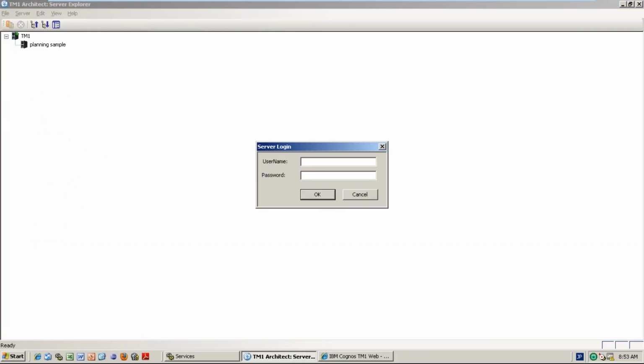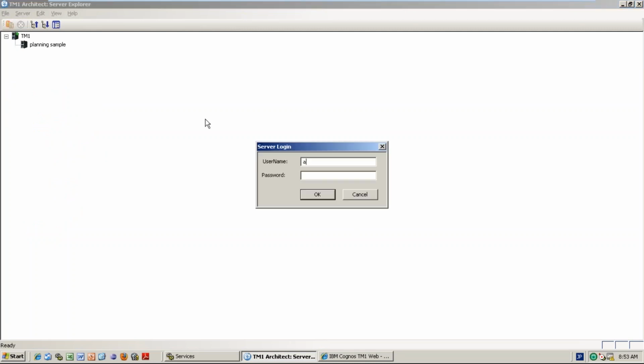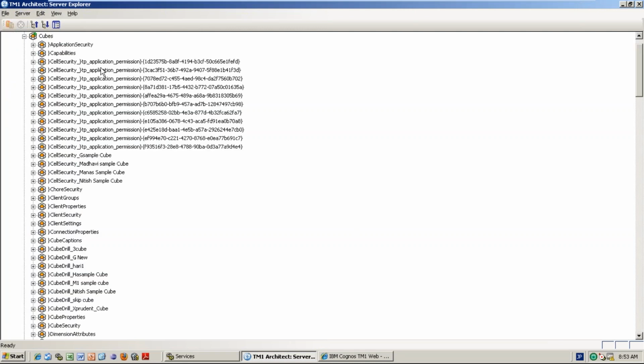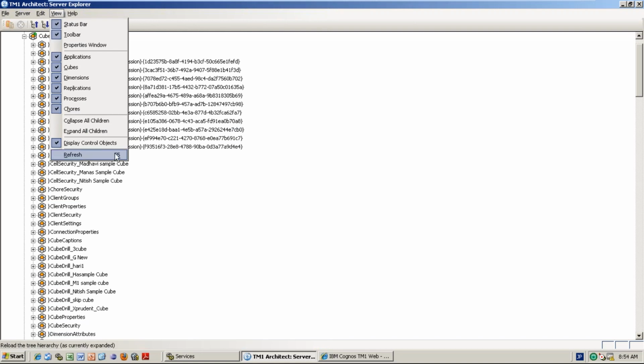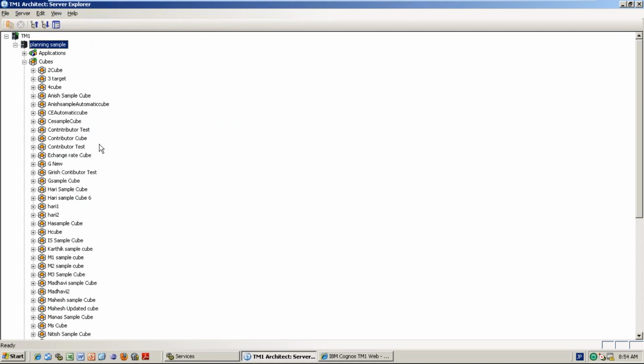Cell level security, how to give. Now dimension level I have given, cube level I have given. Cube level read and write also I have given, right? For example, this Priyanka sample cube, you display control updates. Without this, each cell I want to give the access or not.